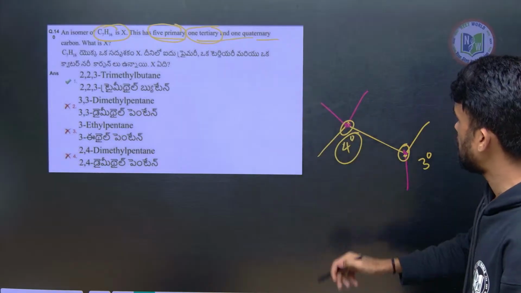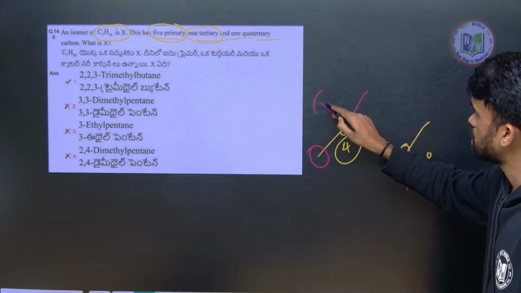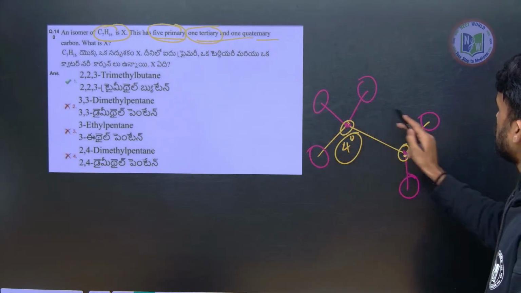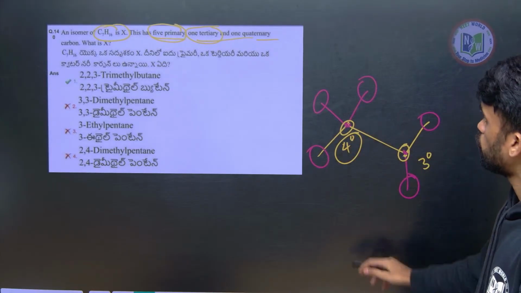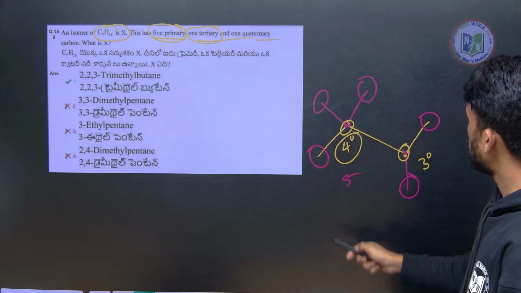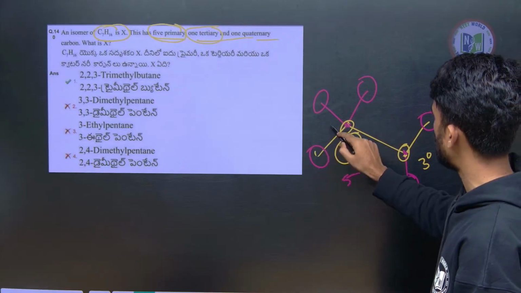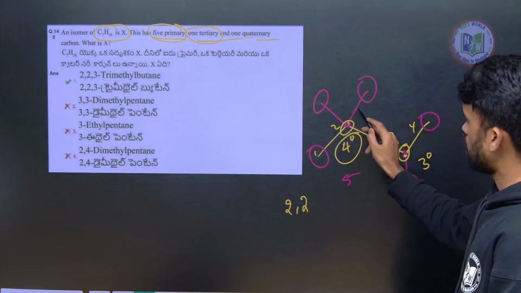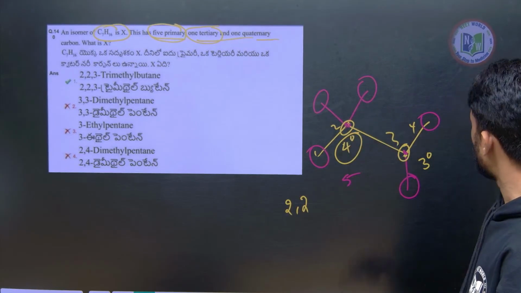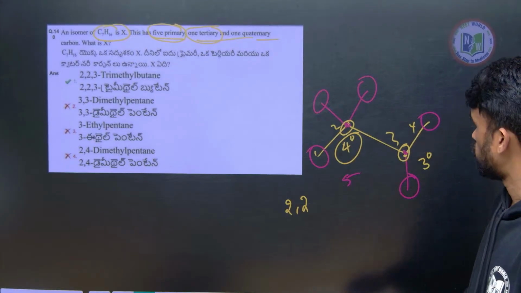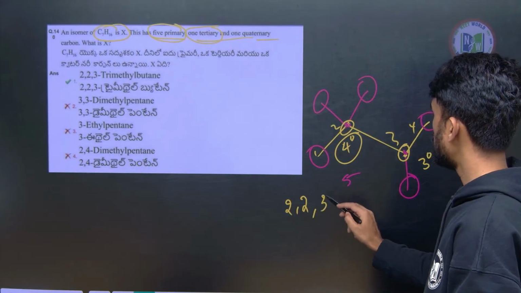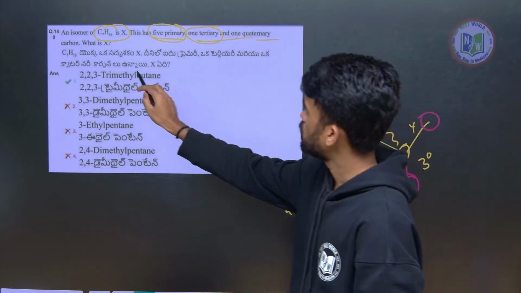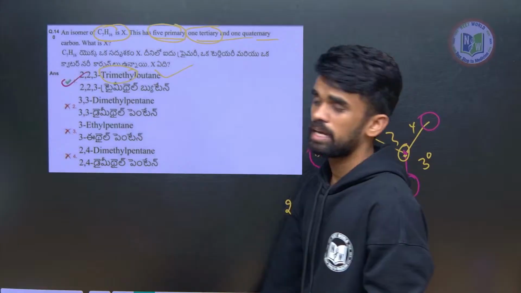And 5 primary are how many? This is primary, this is also primary, this is also primary, primary, primary. 3 plus 2, 5. So what is the name of this molecule? So if I give the numbering from here, 1, 2, 3, 4. So 2,2-dimethyl we have, and 3 position also methyl we have. 2,2,3-trimethylbutane. So first option is correct.